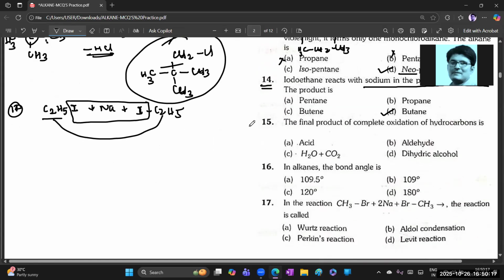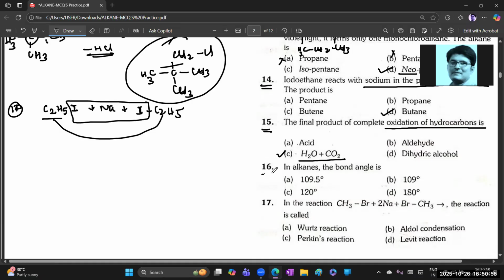Okay. Next, 15th one. What is the final product of complete oxidation of hydrocarbon? Tell me. The final product of complete oxidation. If any hydrocarbon undergoes combustion, then H2O and CO2 should be obtained. So this is the right answer. That's it. Next, 16 to 1.